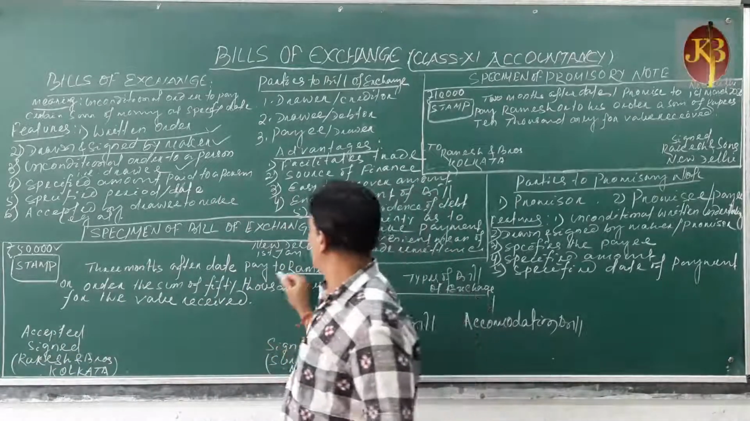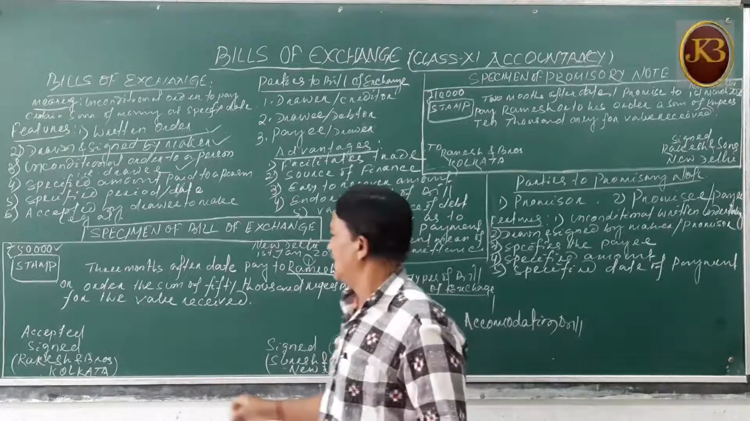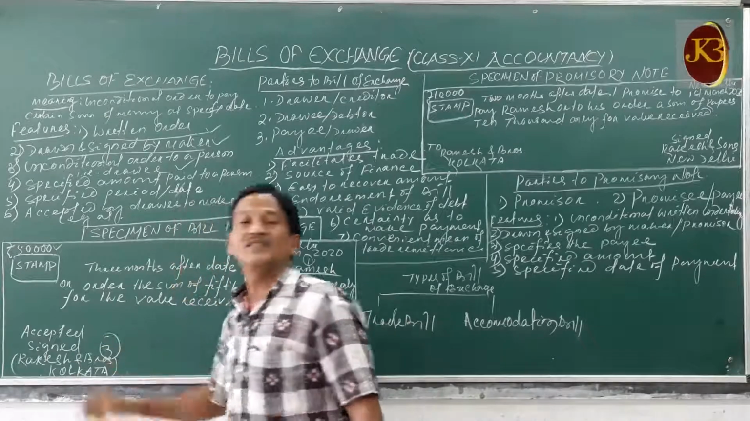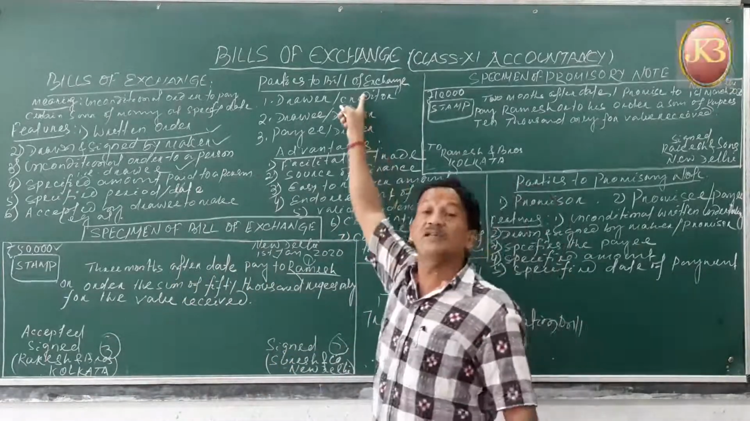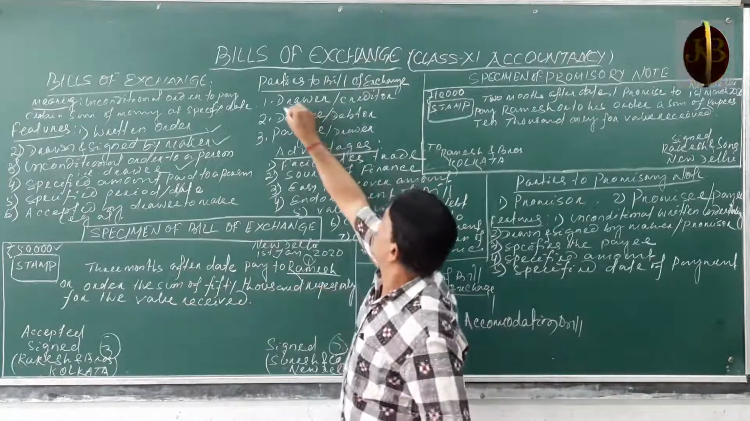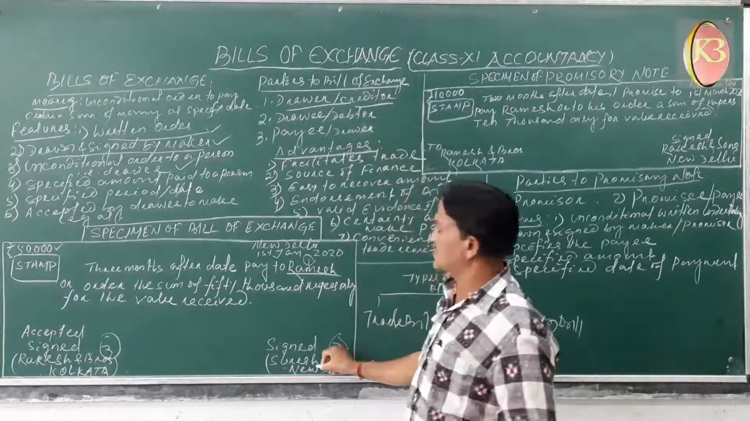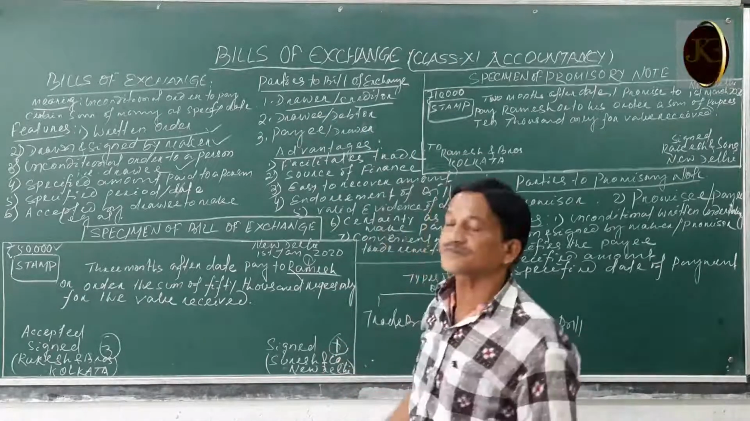So 3 people are involved. This is the first one, this is the second one, and this is the third one. These 3 parties are involved. So those are the parties to the bill of exchange. There are 3 parties. The first party is your drawer or the creditor. Creditor is here Suresh. He is the first one.